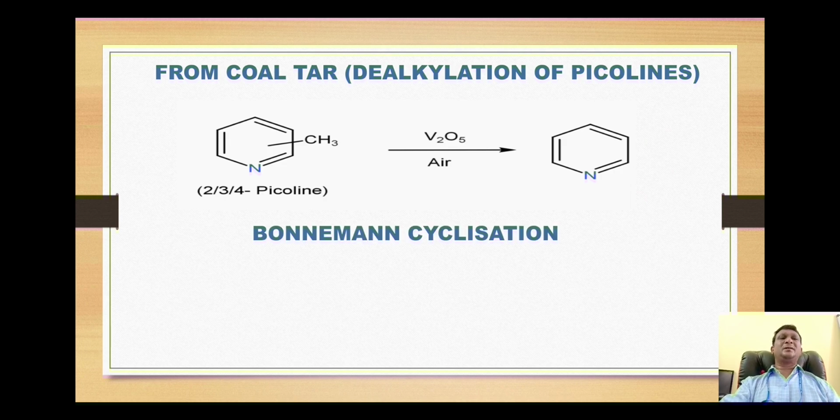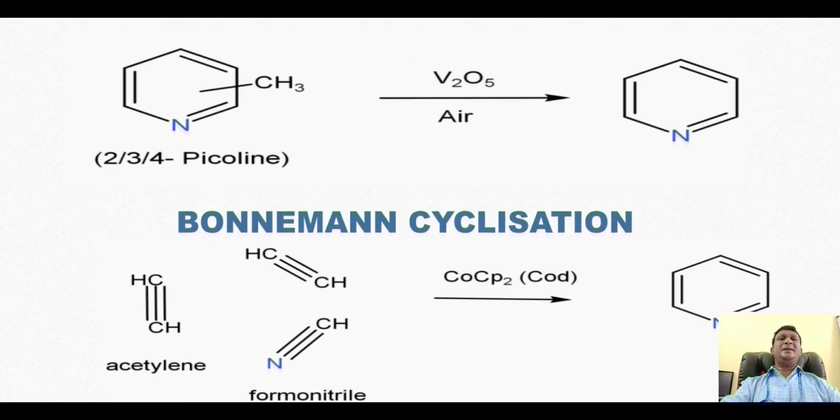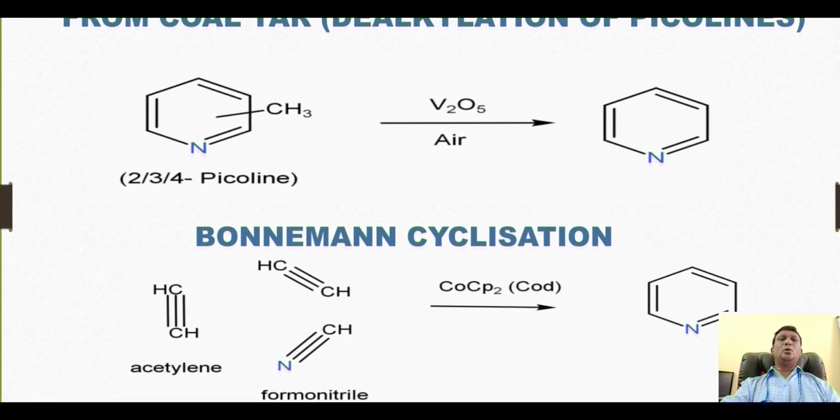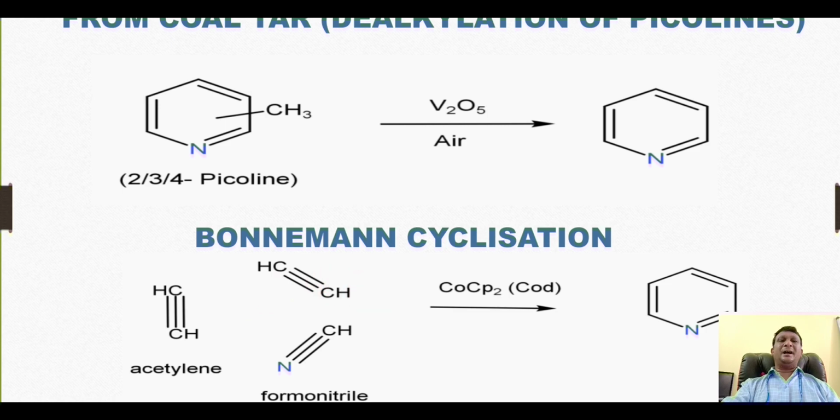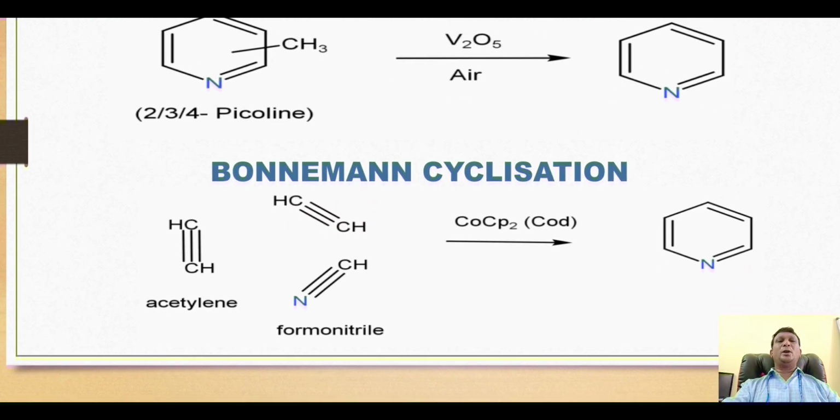The next synthesis is Bönnemann cyclization. In this Bönnemann cyclization, 2 molecules of acetylene are condensed with 1 molecule of hydrogen cyanide. The cyclization takes place in presence of dicyclopentadienyl cobalt and cyclooctadiene. The condensation takes place in such a way that these 3 molecules make up one 6-membered heterocyclic nucleus. In this case, it is pyridine.